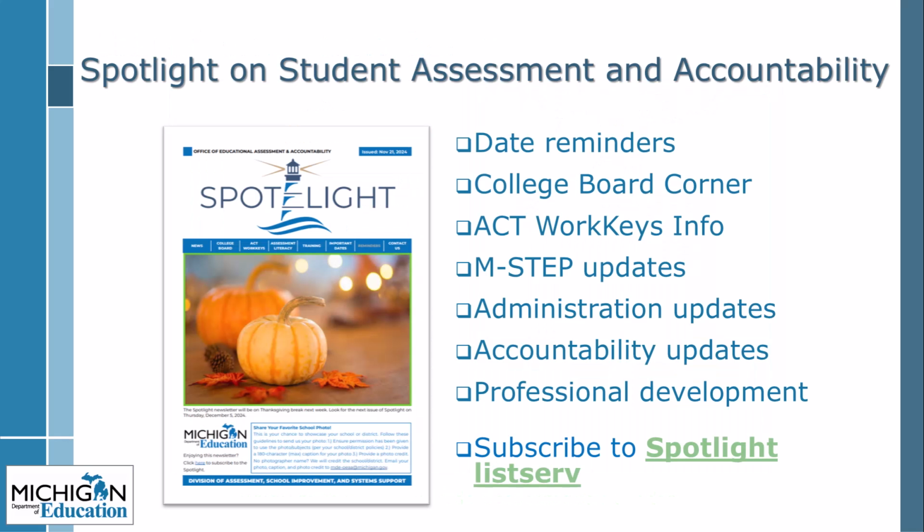www.michigan.gov/MDE-assessment calendar. The Spotlight on Student Assessment and Accountability. MDE's weekly newsletter has a section devoted to the College Board suite of assessments, and you will find updated M-STEP information. Sign up for Spotlight at the link on this screen, or go to the MME webpage at www.michigan.gov/MME and select Spotlight Newsletter.